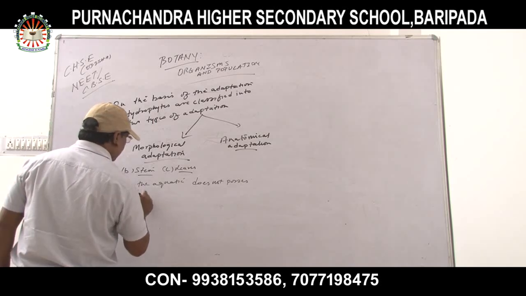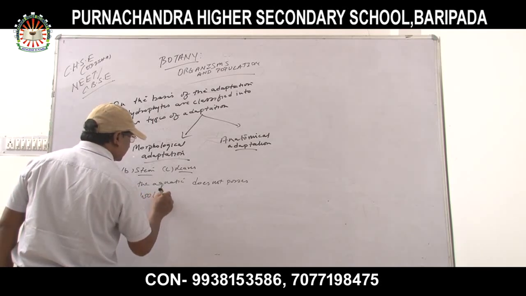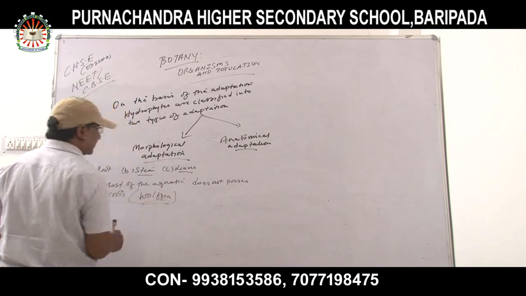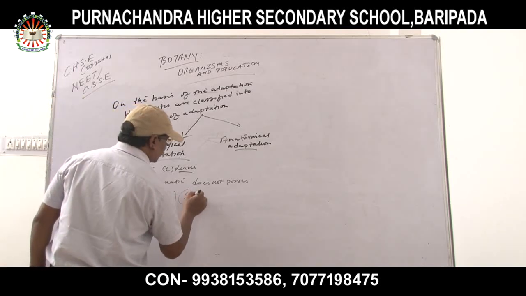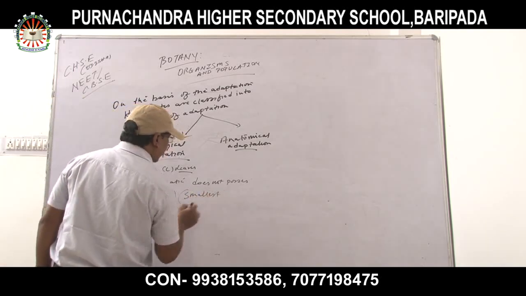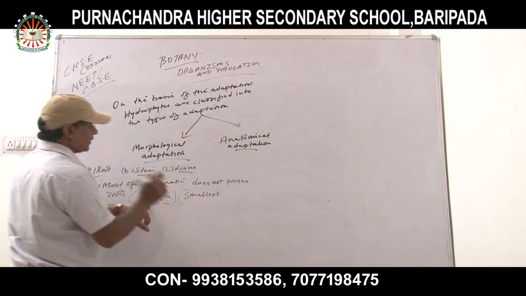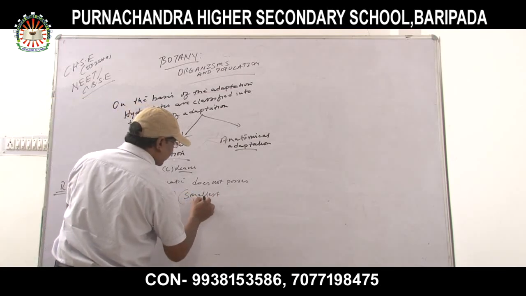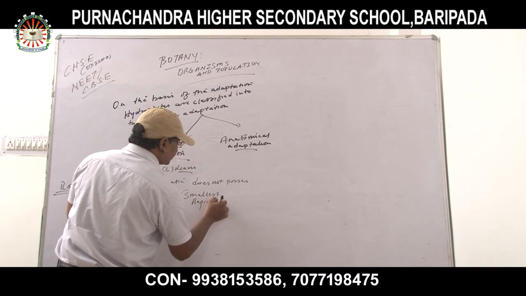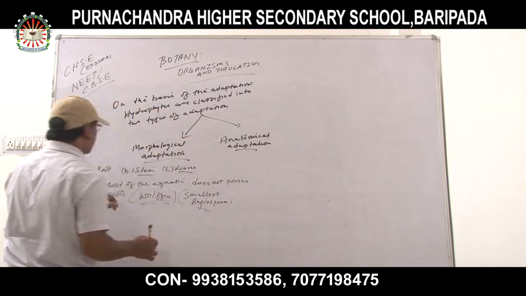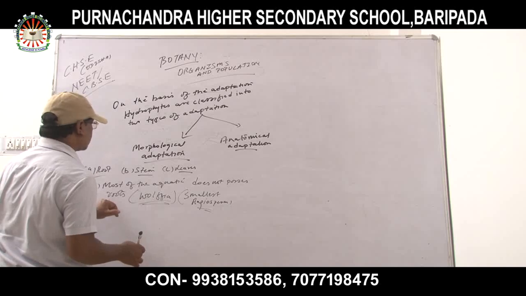Like the example Wolffia. Which kind of plant? Wolffia is the smallest angiosperm. Remember it. Most of the aquatic plants do not possess roots.